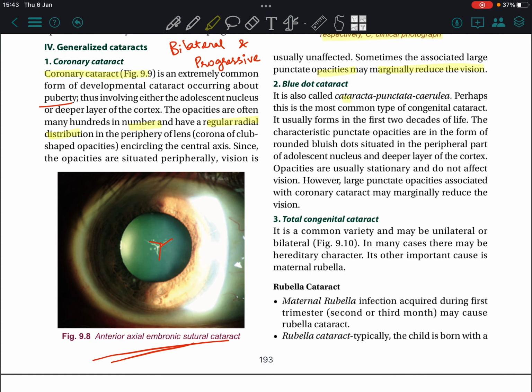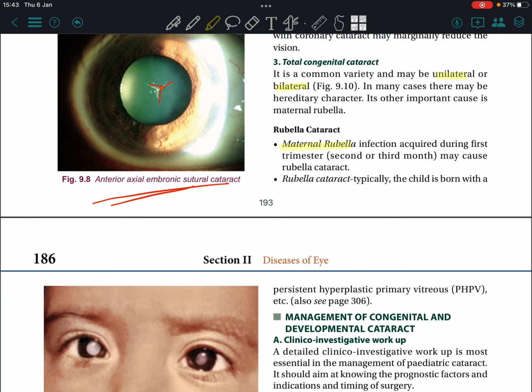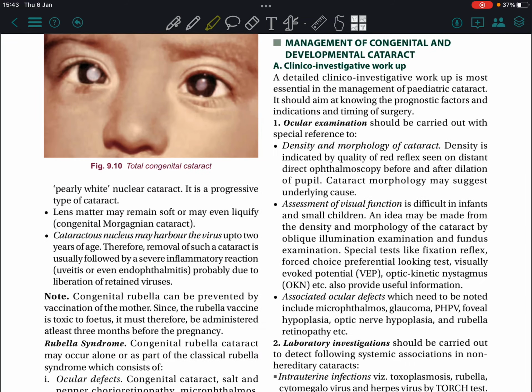Blue dot cataract, cataracta punctata. Perhaps this is the most common type of congenital cataract. It usually forms in the first 2 decades of life. Total congenital cataract may be unilateral or bilateral. Rubella cataract: maternal rubella infection occurred during the first trimester. Typically the child is born with a pearly white nuclear cataract. It is a progressive type of cataract.